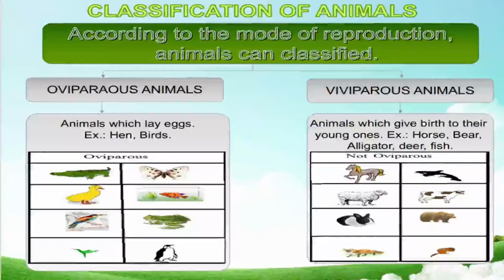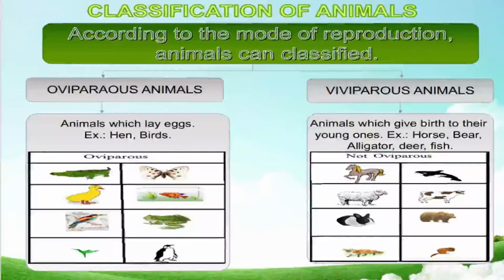Oviparous animals lay eggs, like hen, all the birds, butterfly, fish, frog, penguin, crocodile, all these animals lay eggs. So they come under the oviparous.